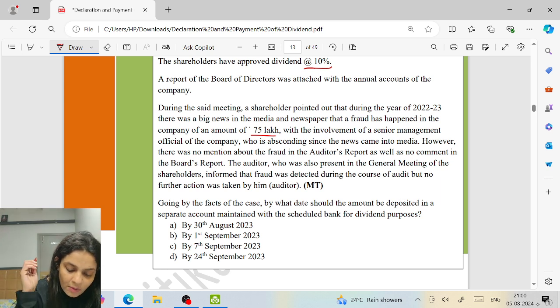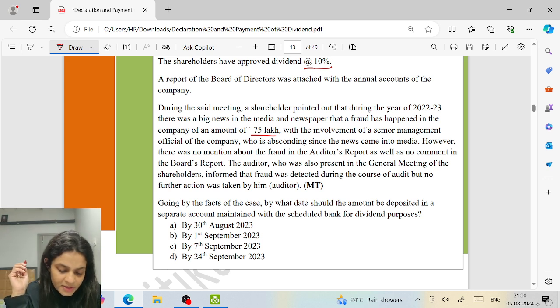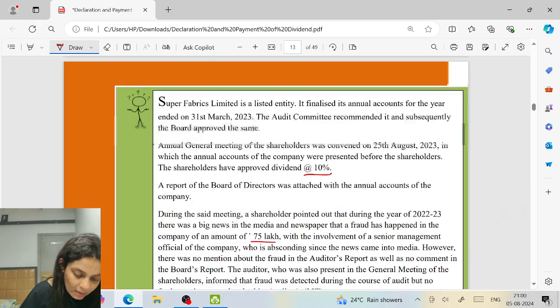However, there was no mention of the fraud in the audit report, and no comment in the board's report. The auditor, who was also present in the general meeting of the shareholders, informed that the fraud was detected during the course of audit, but no further action was taken. Going by the facts of the case, by what date should the amount be deposited in a separate bank account?